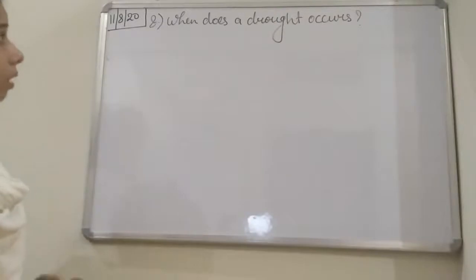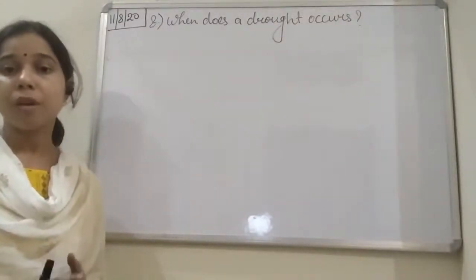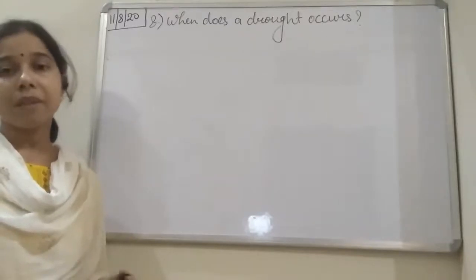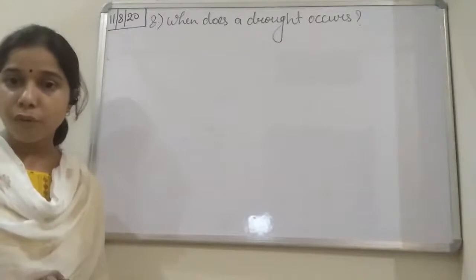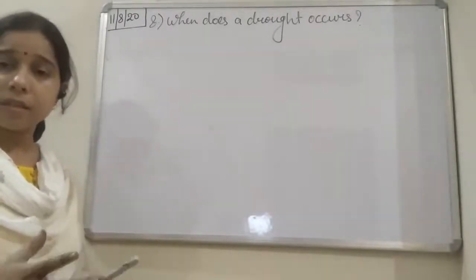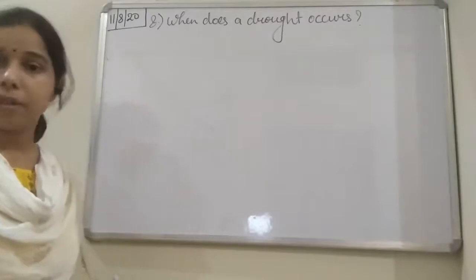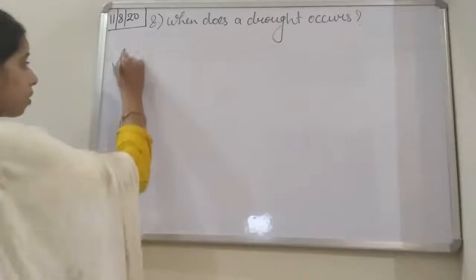Okay, so if you see here, student, drought and the flood that we had discussed. Basically, when we say drought, it means there is a scarcity of water. If we say flood, it means excessive rainfall occurs in that particular region. So we can write the answer to how does drought occur?